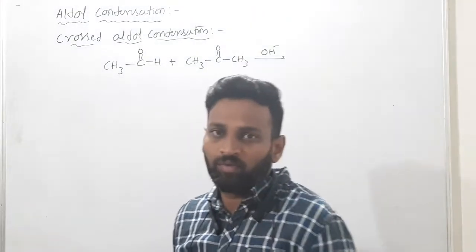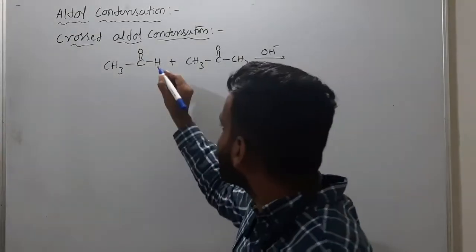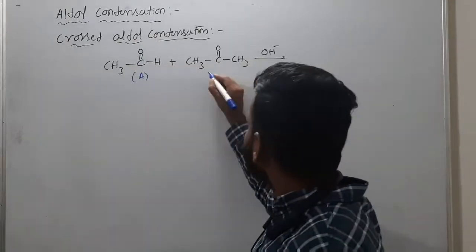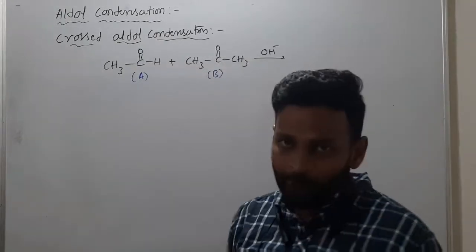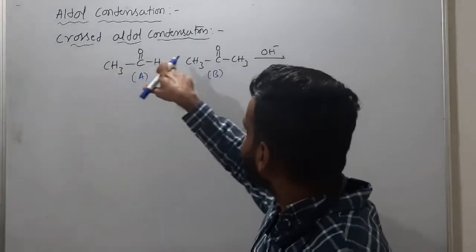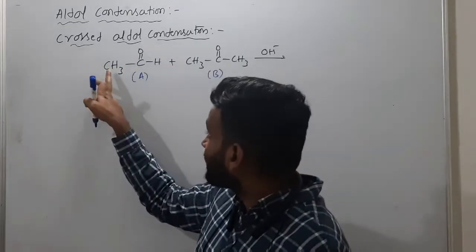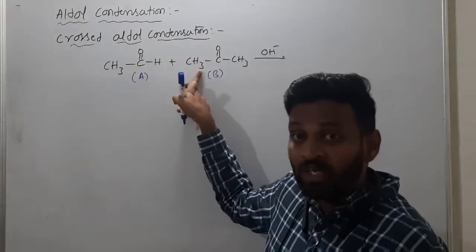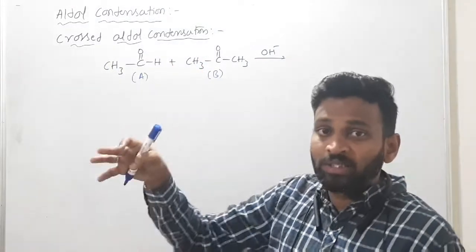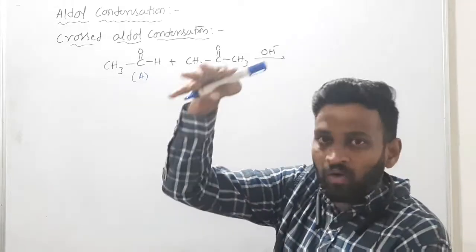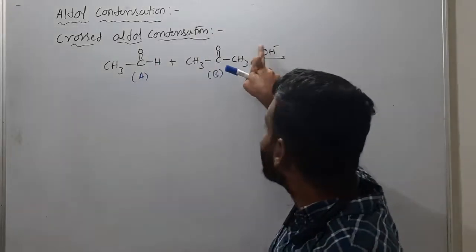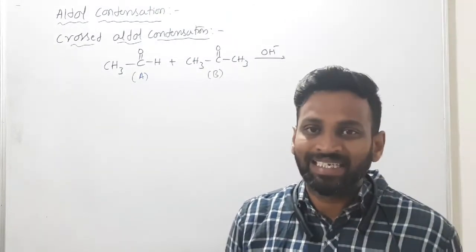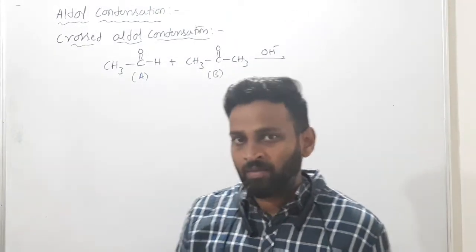How many types of products will form? Four types of products will form. Suppose this is reactant A and this is reactant B. This 1 mole and this 1 mole means Avogadro number of acetaldehyde molecules and Avogadro number of acetone molecules were kept in one beaker or container and base was added. That means how many types of combinations do we have to check?